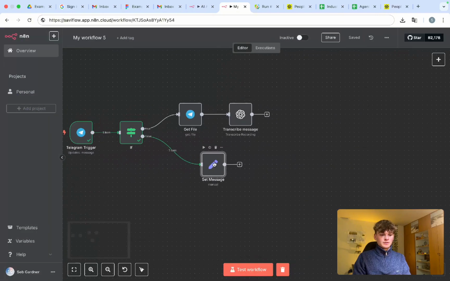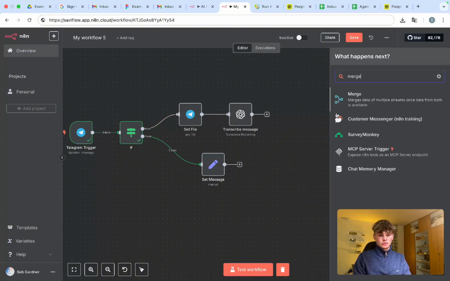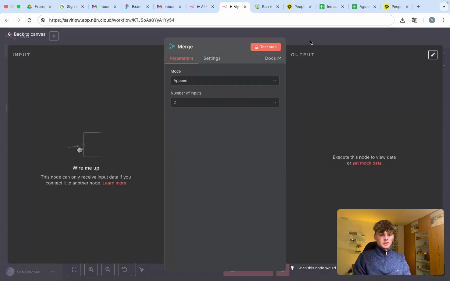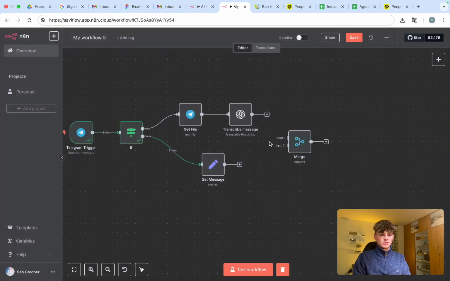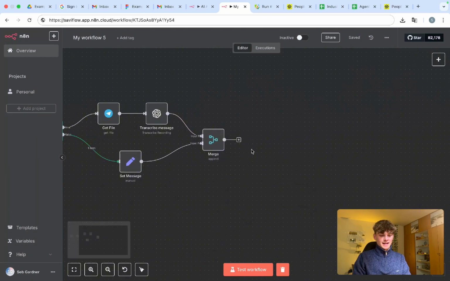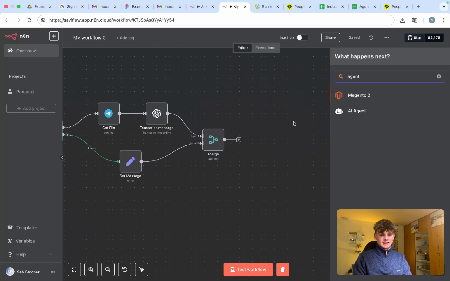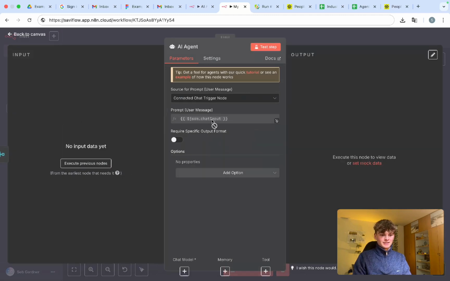Okay, so now what we want to do is merge both of these paths back together before feeding the message into the AI agent. So we go add node, and we're going to go merge, and leave that the same, and merge these two paths into this merge node. Now we're getting into where the fun starts to happen with the AI agent. So we can search an agent here, AI agent.